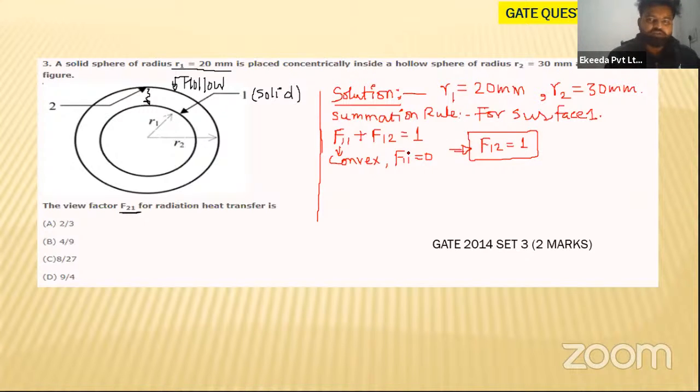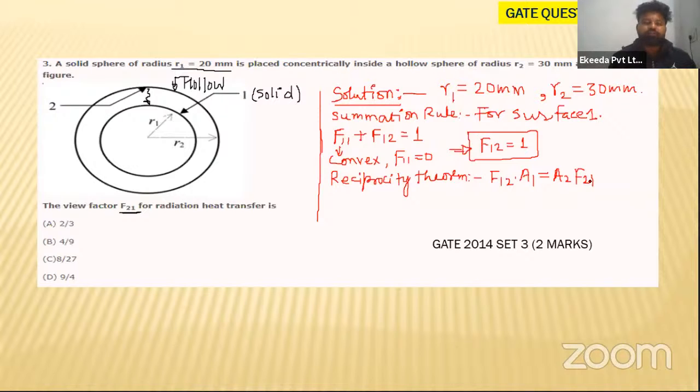Now let us calculate F21. How will F21 come, beta? If you use the reciprocity theorem, F12 into A1 is equal to A2 into F21. Let us see.